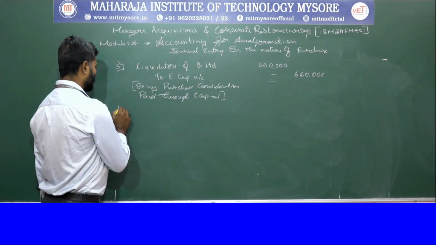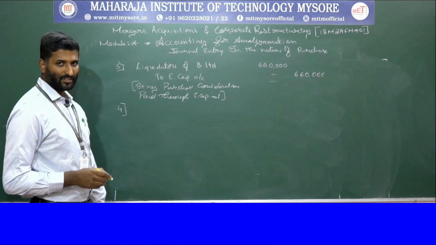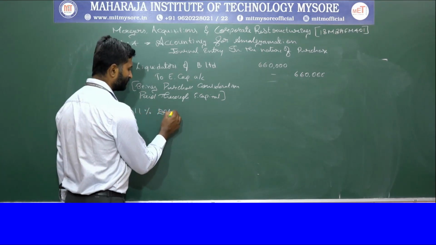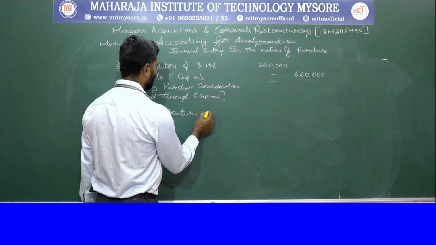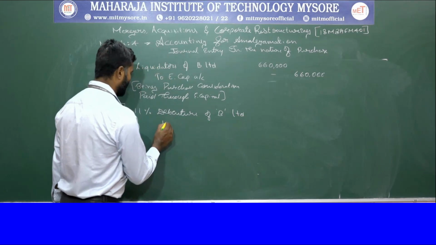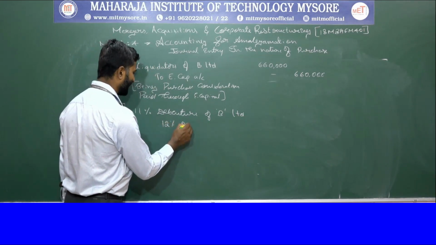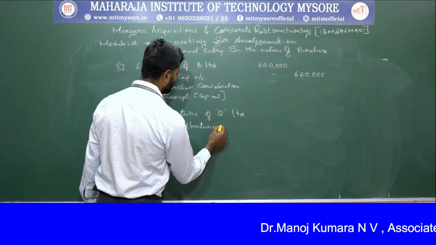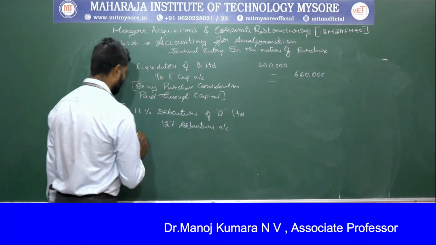Then after that you are going to be shown with respect to the debentures. So the 11% debentures of B Limited will be 12% debentures of A Limited, the 12% debentures account.